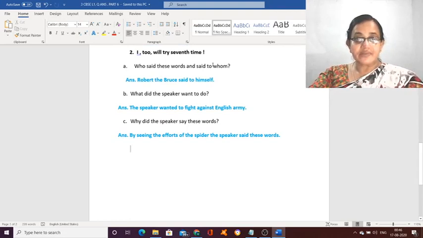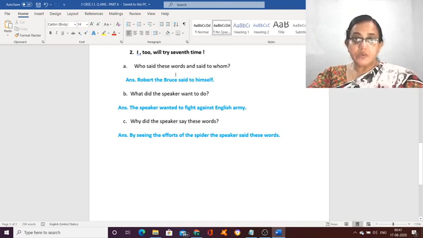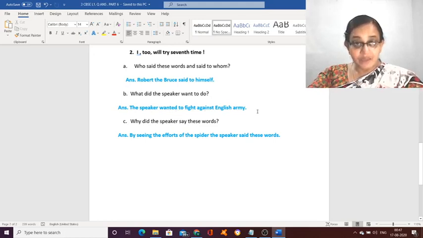Then second reference to context. I too will try 7th time. Same thing, two questions are there within the question. Who and whom? Who said? Robert the Bruce said. To whom? To himself. What did the speaker want to do? The speaker wanted to fight against the English army.